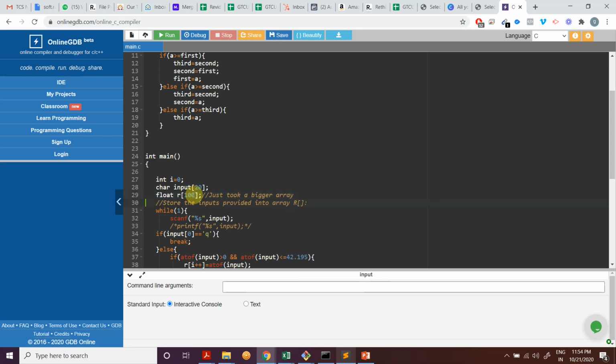Yes, it's all about memory allocation and optimizations and all, but this should be a fine balance for now. Then we have also stored input. We have declared a variable called char for the input. Why are we taking it as a char, not float? I'll come to that, right?